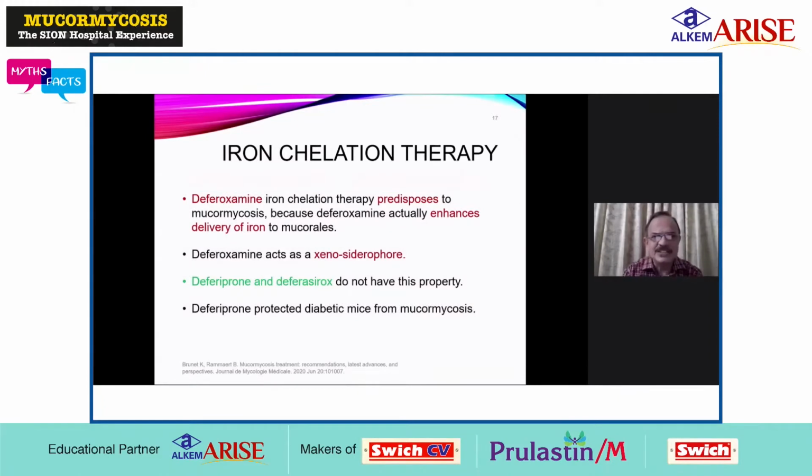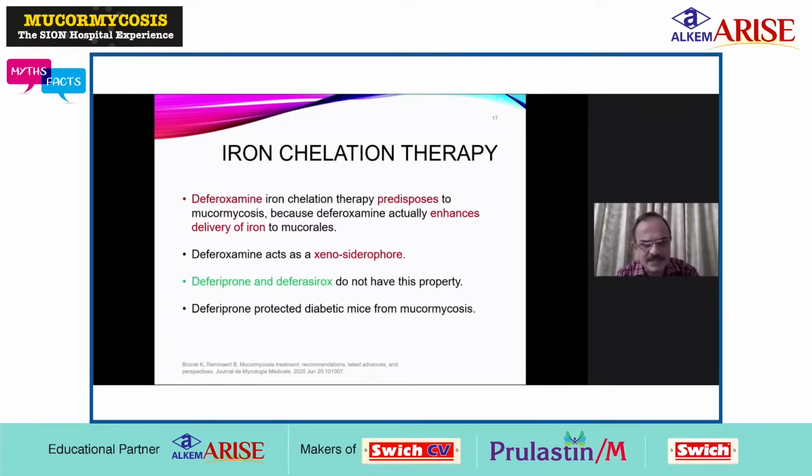Now coming to iron chelation therapy, it is seen that deferoxamine iron chelation therapy predisposes to mucormycosis because deferoxamine actually enhances the delivery of iron to mucorales. Deferoxamine acts as a xenosiderophore. That means it increases the iron to mucorales, which is necessary for fungal growth. Whereas deferiprone and deferasirox do not have this property, so they can be used in the treatment of mucormycosis.